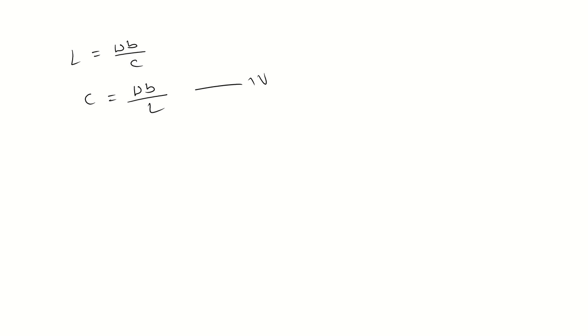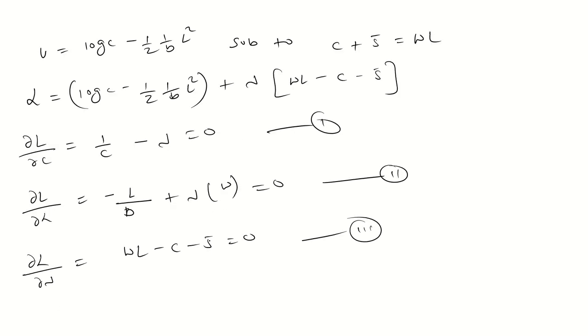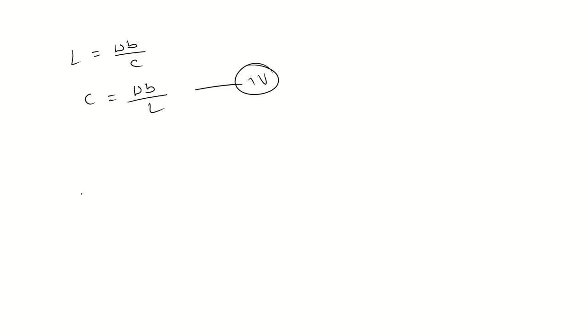Suppose this is equation 4. Put equation 4 here in equation 3, where this is S bar.